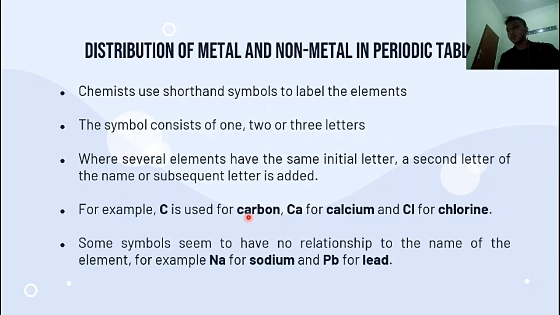The first letter of carbon is C, Ca for calcium because the first two letters of calcium are Ca, and chlorine because the first and the third letters are C and l, so the symbol is Cl. But there are some elements that seem to have no relationship between the symbol and the element, because the symbol comes from the Latin name.